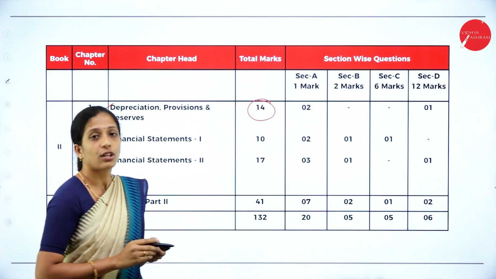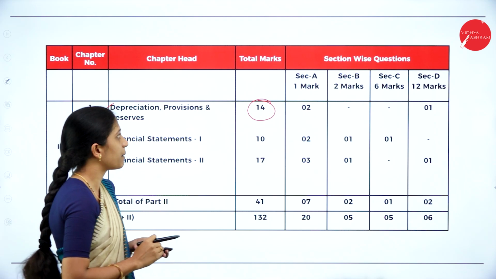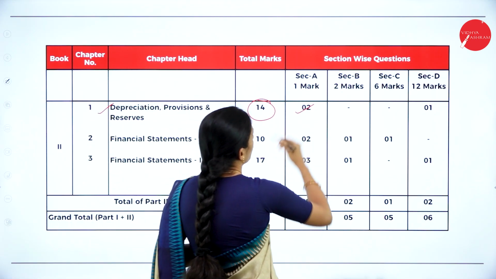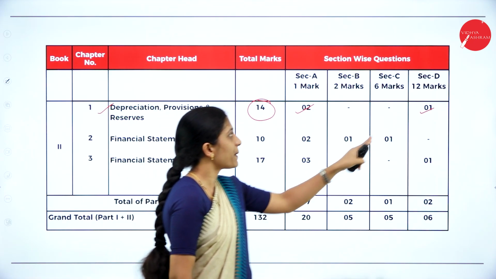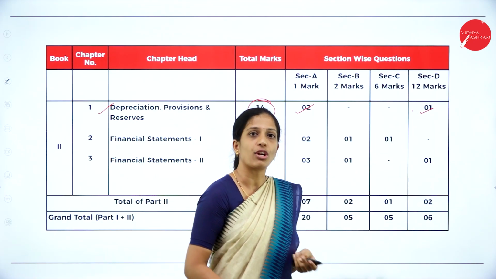14 marks. So the total weightage of this chapter is 14 marks, where they'll ask you 1 mark 2 questions as well as 12 mark 1 question. So 100% you will have a problem on depreciation for 12 marks.